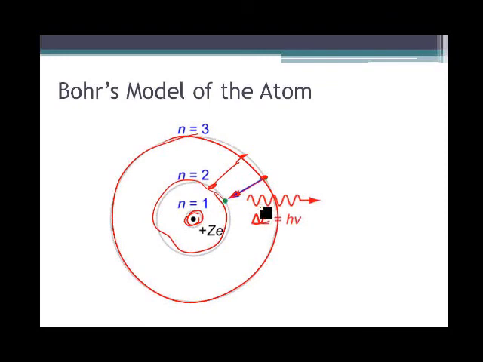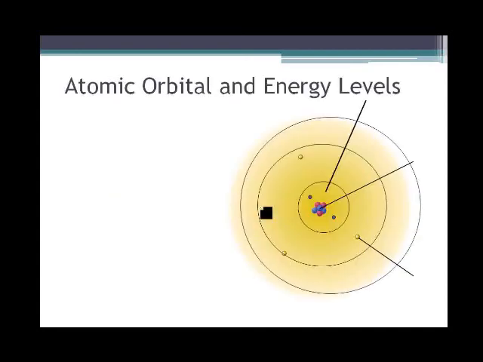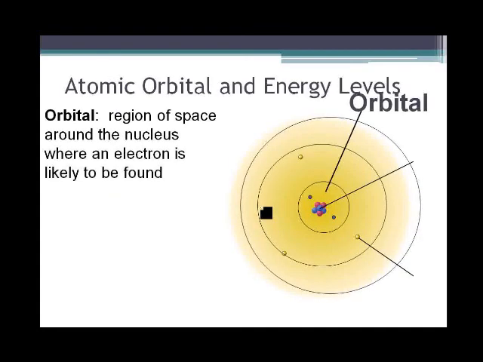And then finally, modern atomic theory. Modern atomic theory makes use of those energy levels like Bohr's model has, but instead of having those electrons orbit around in a fixed position, these orbitals, this region of space around the nucleus where an electron is most likely to be found, says that this electron, while it's traveling in here, can travel anywhere within this particular energy level.